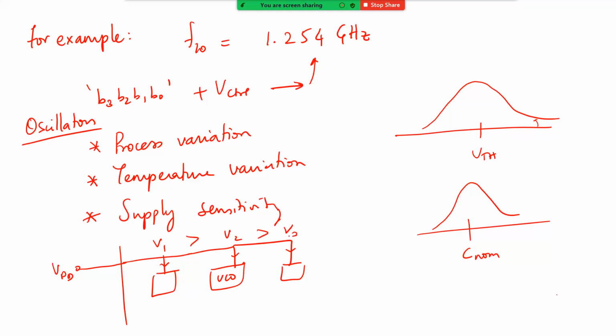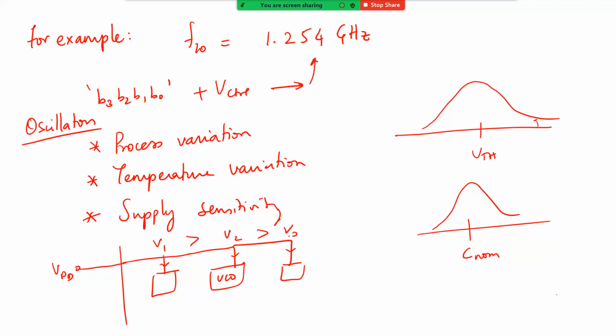Because first of all, due to the IR drop, and in addition to it, even the L dI/dt drop will happen. So a constant IR drop will give you a shift in your VDD. So the VDD coming to your VCO will change, right? And because of that, what will happen? If you recall the structure that we talked about in yesterday's class, the transistors have their parasitic capacitance also, and those are voltage dependent capacitances.